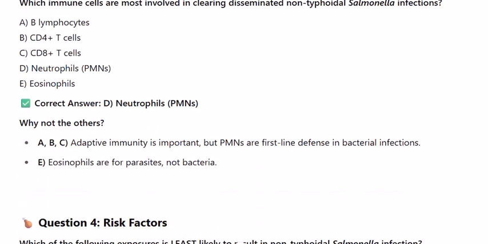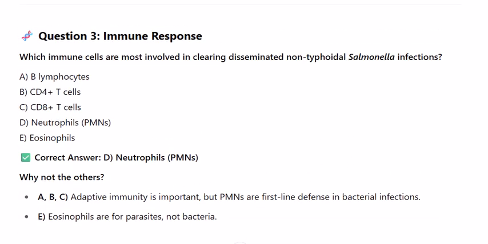Question 3. Immune response. Which immune cells are most involved in clearing disseminated non-typhoidal Salmonella infections? A. B lymphocytes. B. CD4 plus T cells. C. CD8 plus T cells. D. Neutrophils. E. Eosinophils. Correct answer D, neutrophils. Why not the others? A, B, C: adaptive immunity is important, but PMNs are the first-line defense in bacterial infections. E: Eosinophils are for parasites, not bacteria.